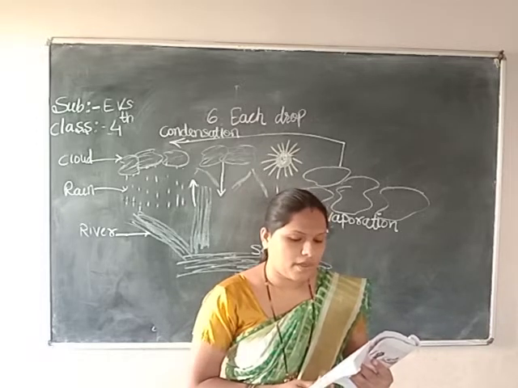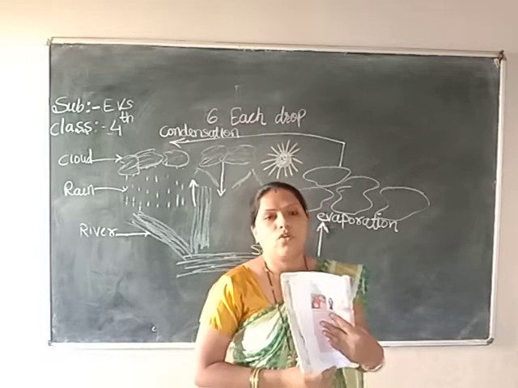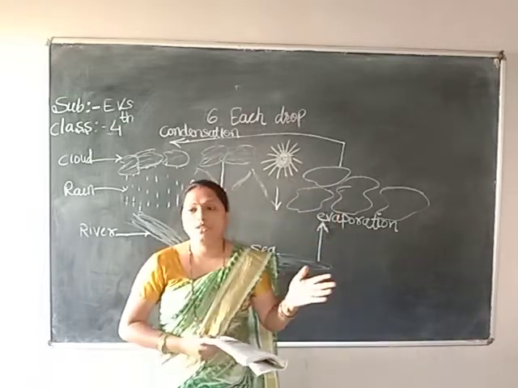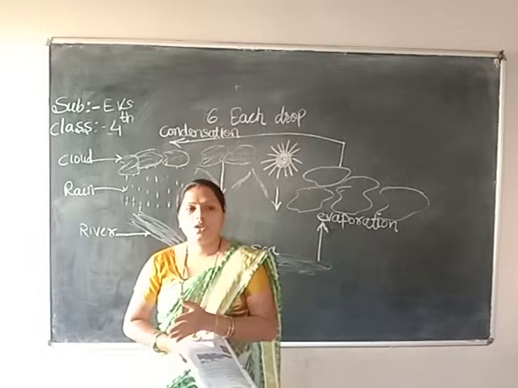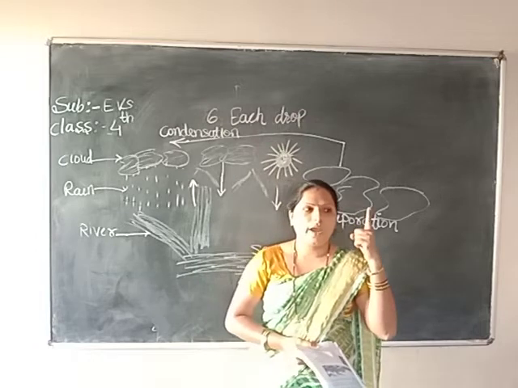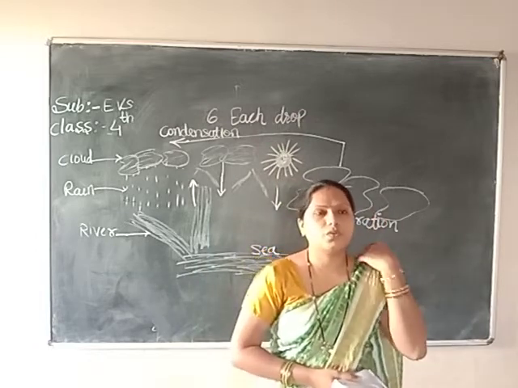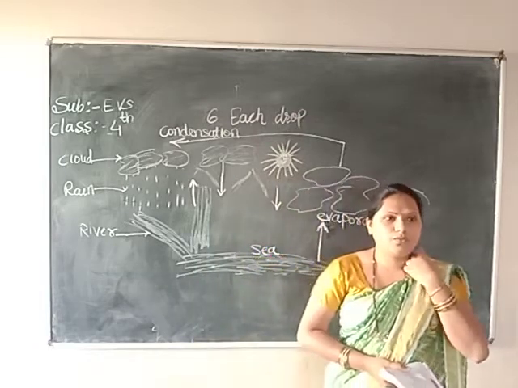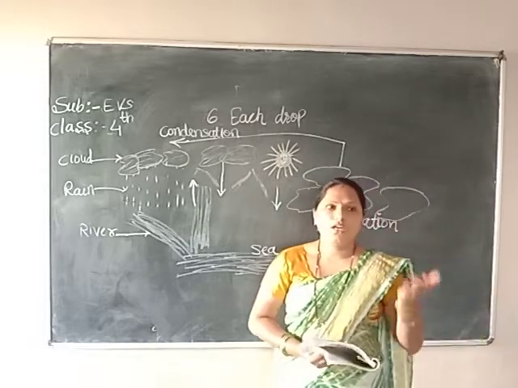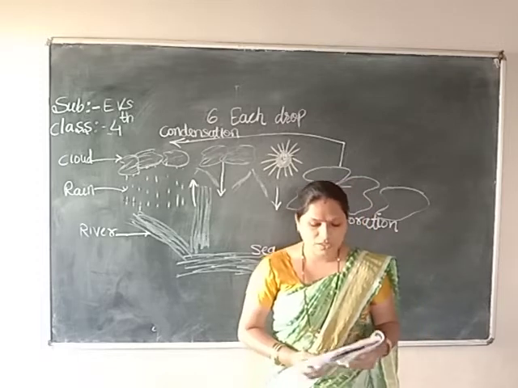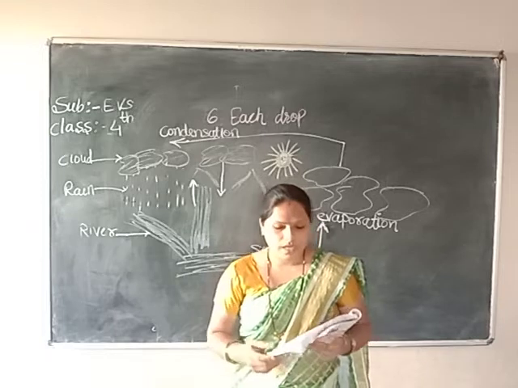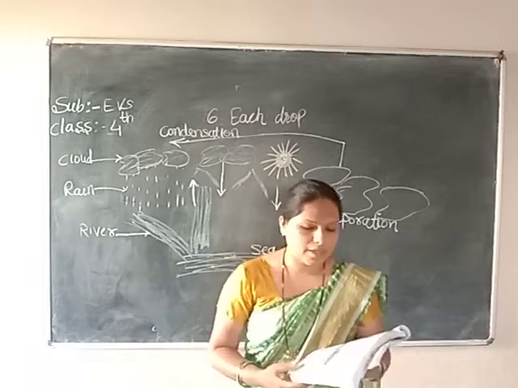The water vapor travels towards the sky. Three parts of the earth are filled with water, so all the water gets evaporated due to the sun rays. In the morning time there will be sun, so due to the sun's heat, water gets evaporated and goes up to the sky. Evaporated means water vapors travel up towards the sky.